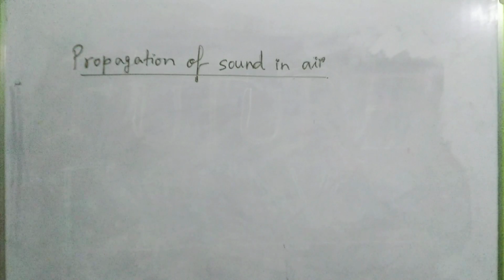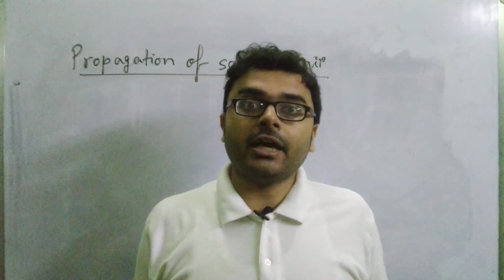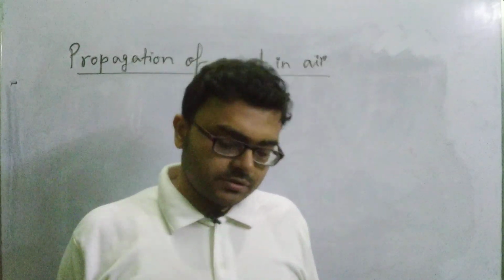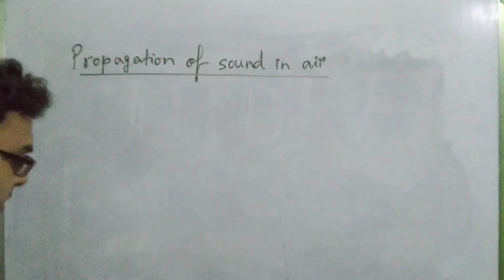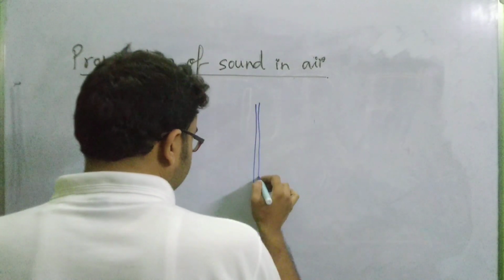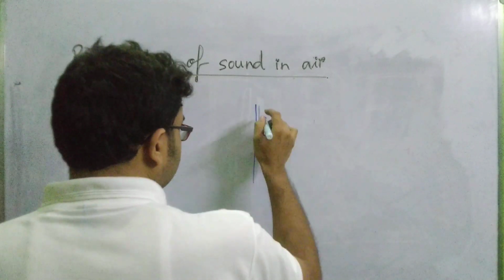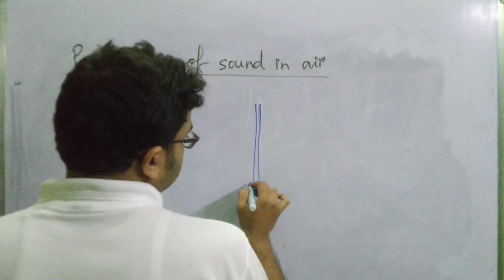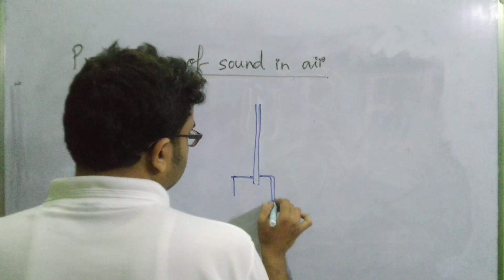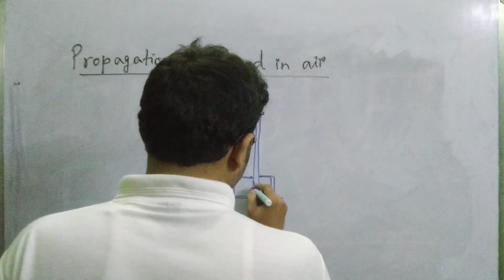When sound propagates through the air, the particles of the air vibrate in a direction which is parallel to the direction of the motion of the wave, or the motion of the sound. Let us imagine that we have a thin plate, like the thin steel scale that you have with you, and this is put into a rigid support.